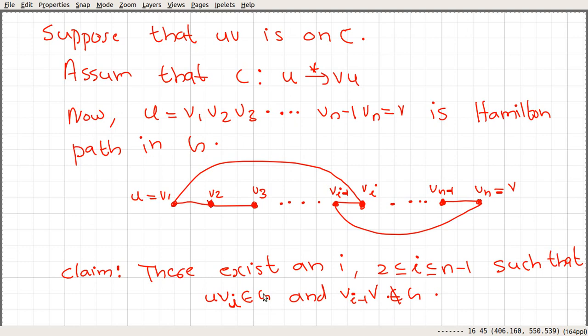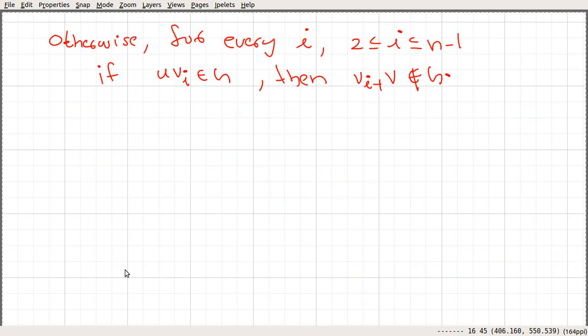Sorry, the claim is the other thing, right? So if this edge appears, then this edge must not appear. So assuming that this claim is false, otherwise for every i between 2 and n minus 1, if u v_i is an element of G, then v_{i-1} v is not an element of G. So let's see what is going to happen. If this is the case, the situation is something like this.